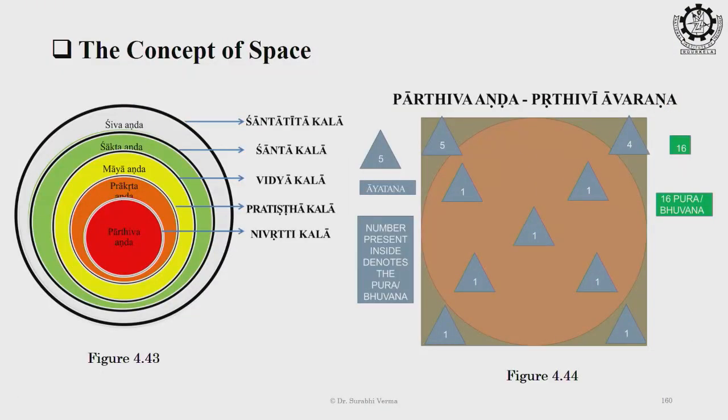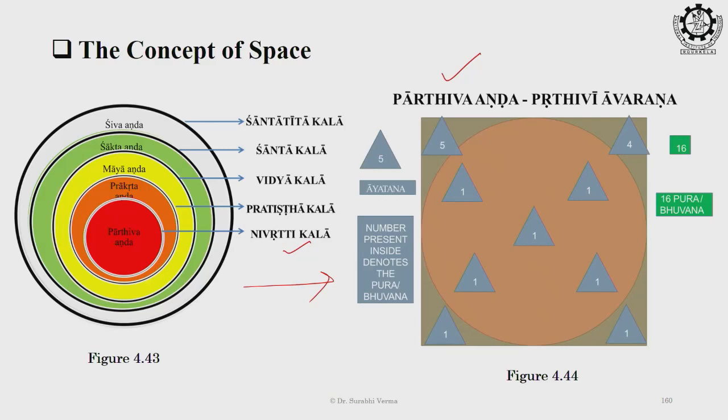If you go with this number 118, how these 118 bhuvanas are being arranged in 5 ands, then we can go for the next slides of space, skipping the time structure for the space first one. See, the same diagram is being explained here in detail. So, first is Parthivand, the grossest one. We are taking this one, which is having a demarcation boundary of Nivritti Kala.